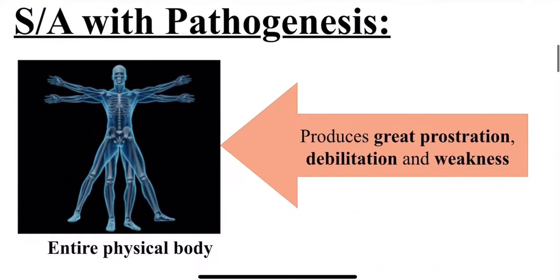The sphere of action of nitric acid, along with the pathogenesis on the entire physical body, is that it is going to produce great prostration, debilitation and weakness. Guys, prostration here means the person is exhausted to such an extent that he lies flat on the ground. He is too tired, exhausted, debilitated, weakened. Debilitated means feeble, and the weakness is present all over the entire physical body.